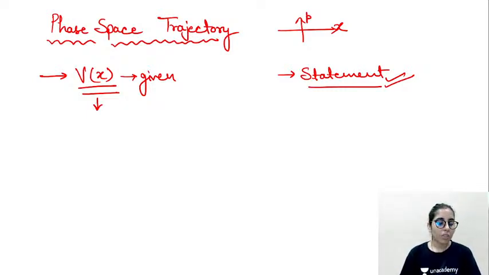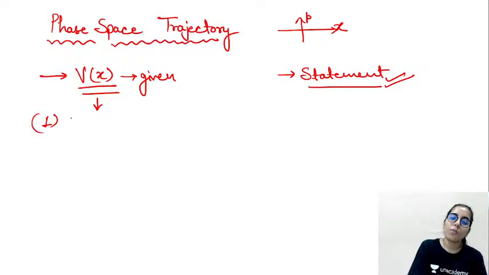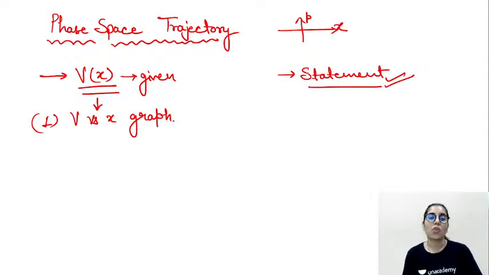If I talk about the potential, the first thing you have to do is to draw the V versus x graph. Yes, your target is to draw the momentum versus position graph to get the final trajectory, but to reach that final step, you have to take this as your first step if the potential is given to you. That is, draw the V versus x graph. It's needed. After you draw that V versus x graph, now what is the process you have to follow to draw it?